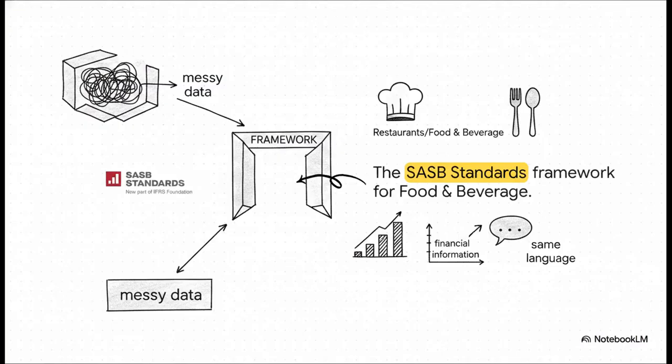To bring some actual transparency and comparability to this, frankly messy data, we rely on established frameworks like the SASB standards, which are now under the IFRS Foundation. Specifically, the SASB industry standard for restaurants gives companies a very precise set of rules on exactly how to report their sustainability-related financial information. This way, everybody is finally speaking the exact same language.